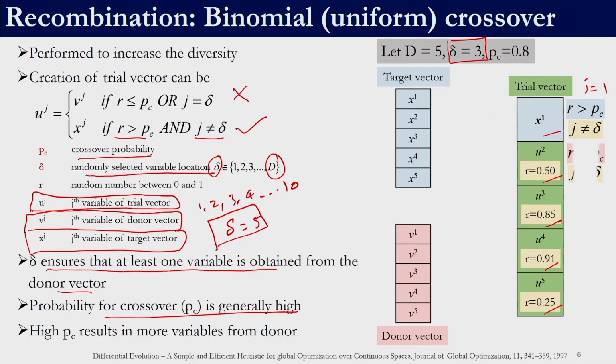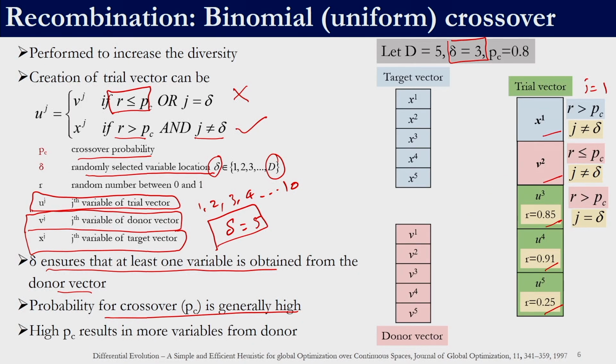In the second case, the random number is 0.5 and our crossover probability is 0.8. So, R is less than PC, and this condition is satisfied. So, the value is going to come from the donor vector.